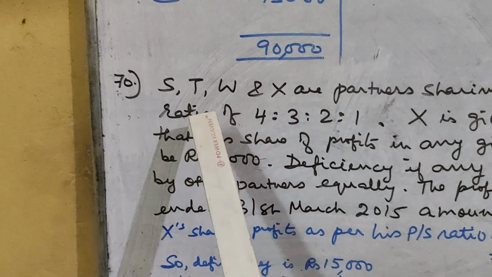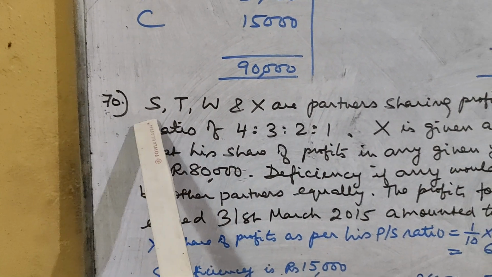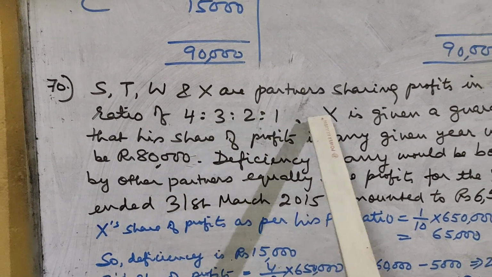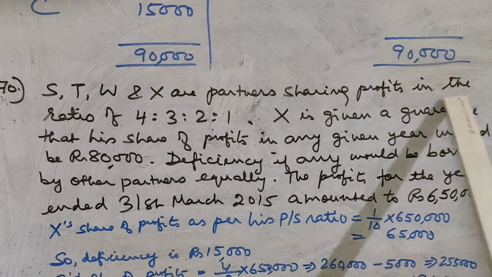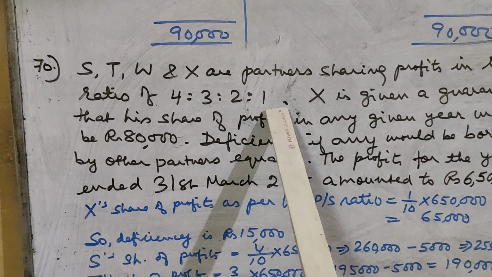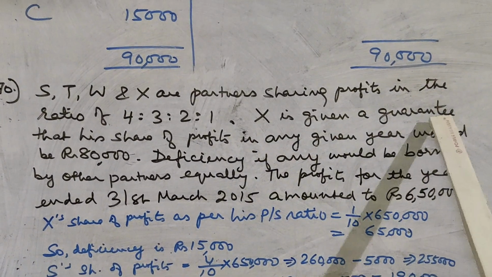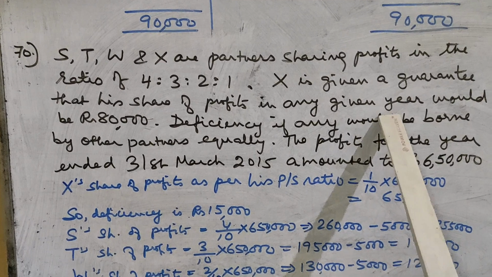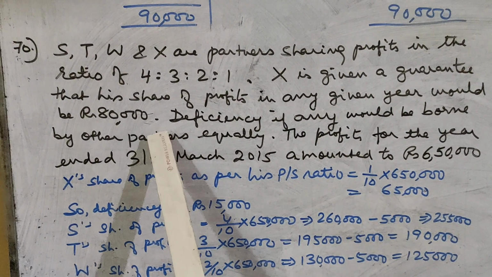Now let's come to question number 70. S, T, W and X are partners sharing profits and losses in the ratio 4:3:2:1. X is given a guarantee that his share of profits in any given year would be rupees 80,000.